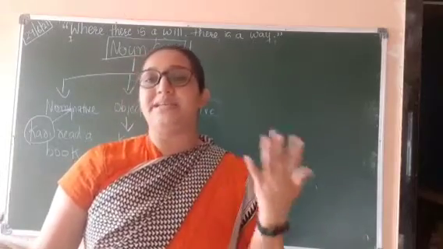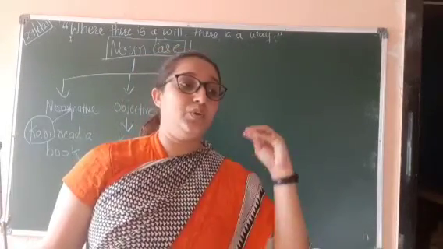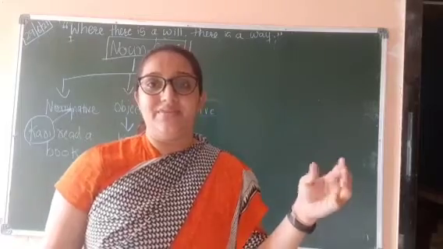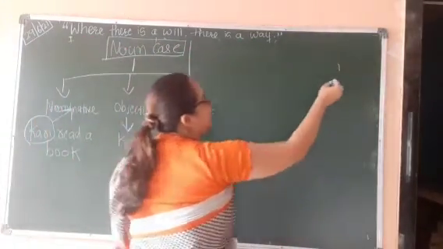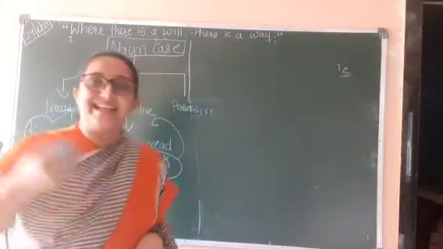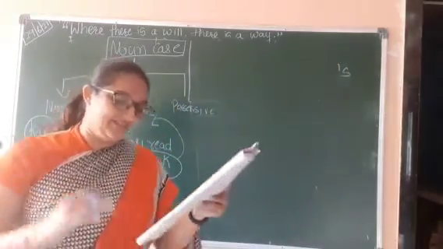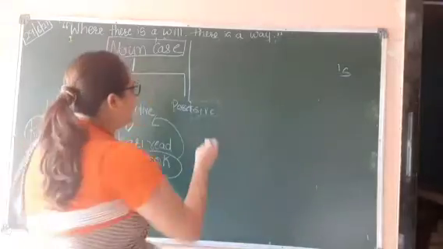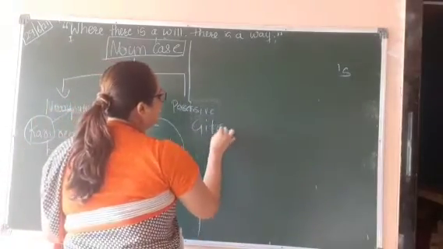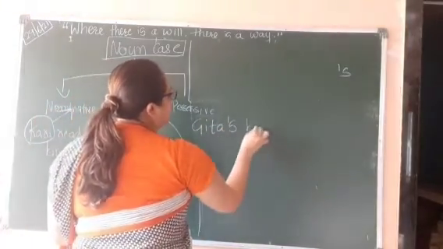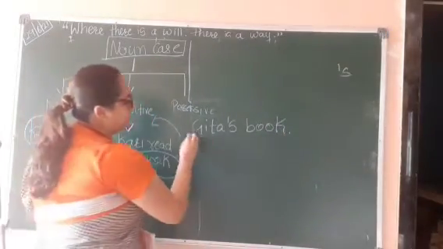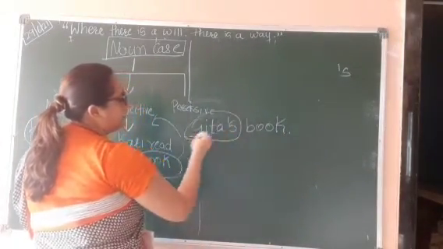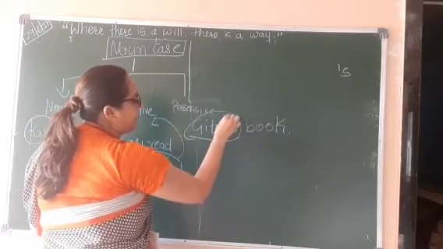And possessive case is very simple. It shows the possession, right? If we want to learn it in an easy way, we can say that it always has apostrophe s in the sentence. Then that case will be possessive case. For example, Gita's book. It shows the possession that this book is of Gita. Can you see in this noun that it has apostrophe s?